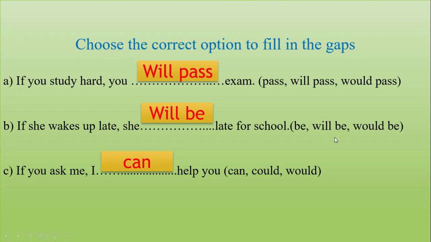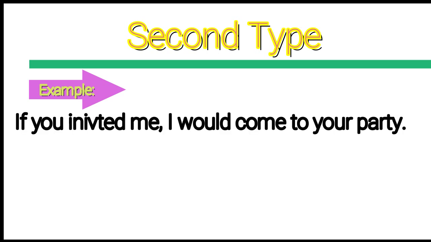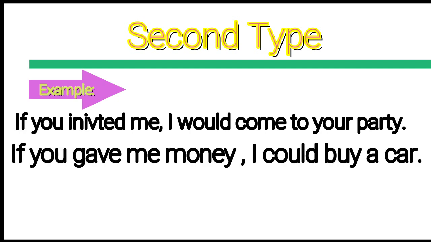Now talk about the second type of conditional sentence. Look at the examples. If you invited me, I would come to your party. Next, if you gave me money, I could buy a car.